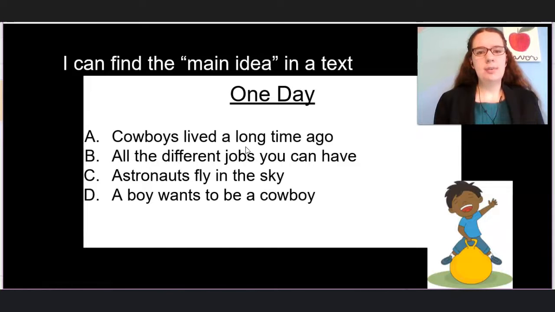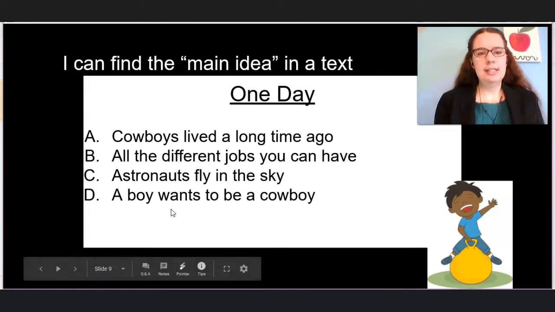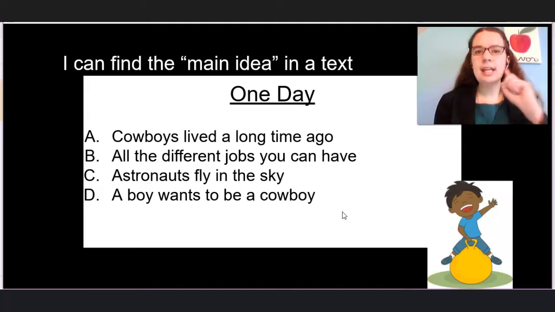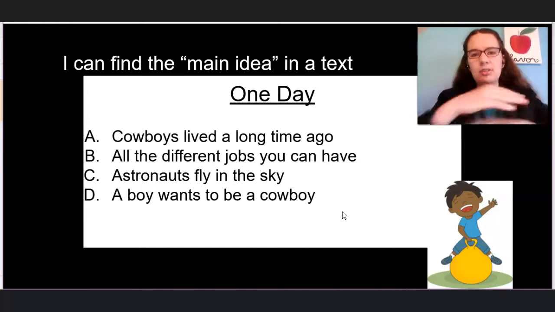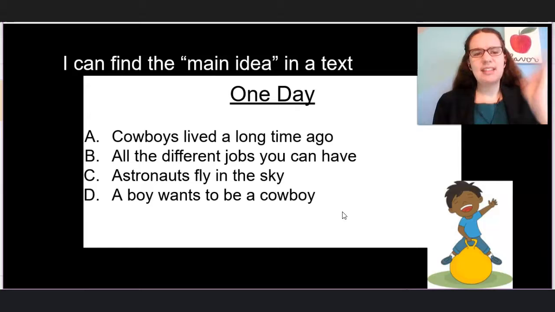A is cowboys lived a long time ago. B, all the different jobs you can have. C, astronauts fly in the sky. Or D, a boy wants to be a cowboy. And what is main idea? Main idea is what the text is all about. So which of these are what the text is all about?